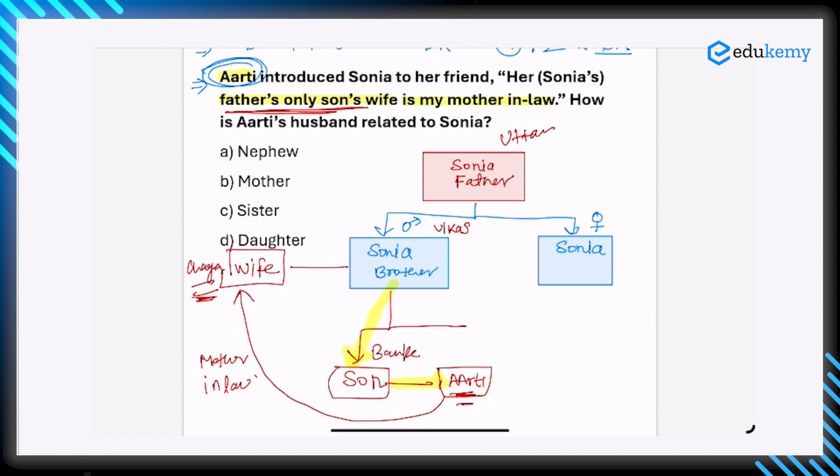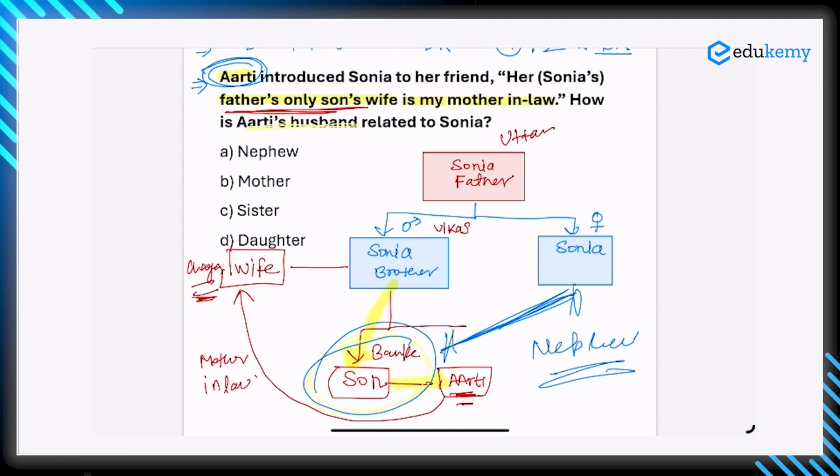So now we need to find out how Aarti's husband is related to Sonia. Here is Aarti's husband. We can see here Aarti's husband. How is he related to Sonia? Means it's the nephew. You can see it directly. It can be related as a nephew here. So the answer of this question will be A, nephew.